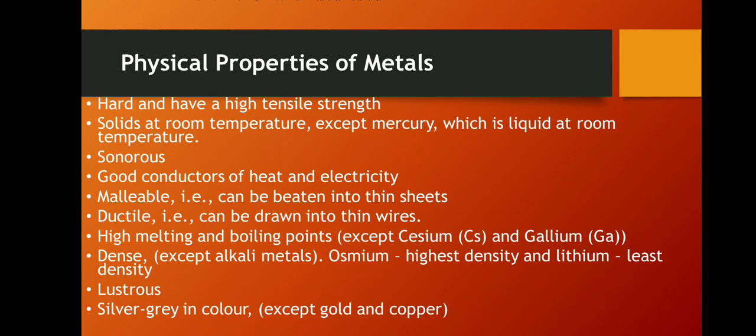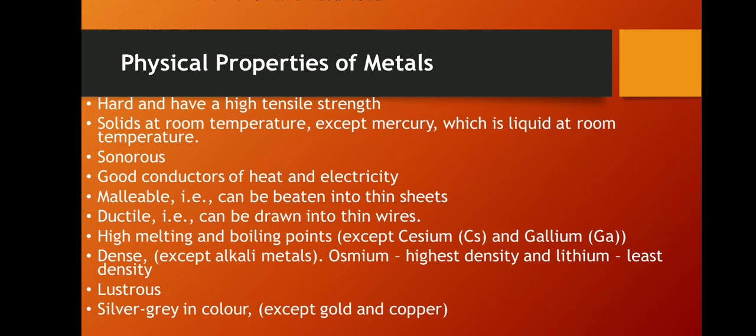Now first of all, let's try to understand the physical properties of metals. As I told you before, metals are hard and have high tensile strength. They are solids at room temperature, except mercury, which we find in liquid form at room temperature. They are sonorous, good conductors of heat and electricity.